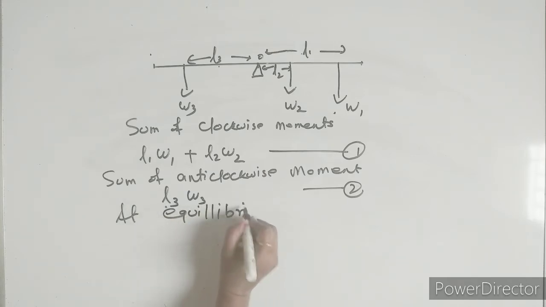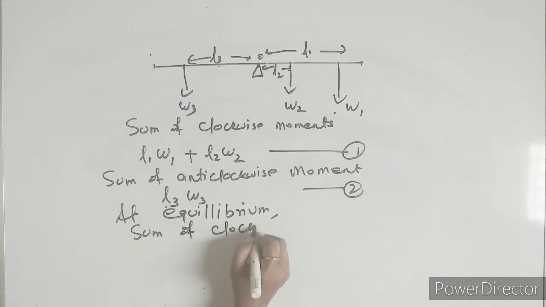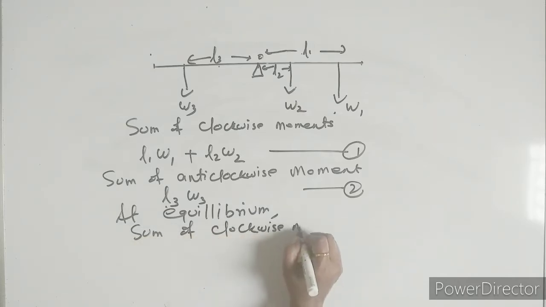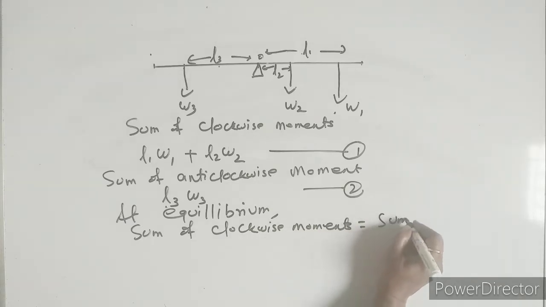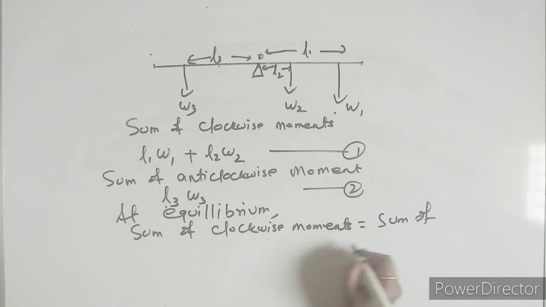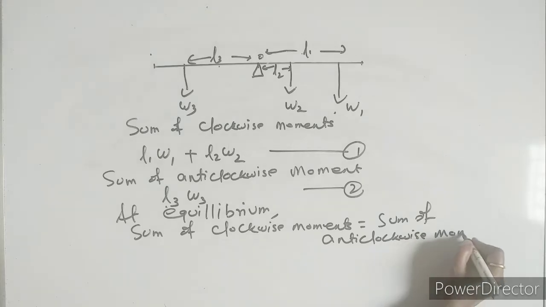At equilibrium, the sum of the clockwise moments is equal to the sum of the anti-clockwise moments.